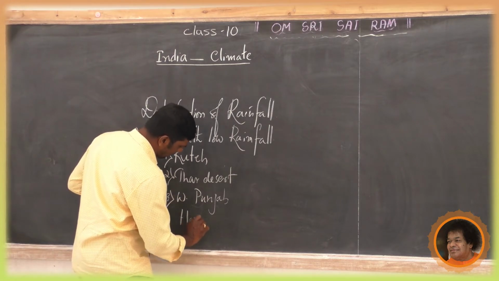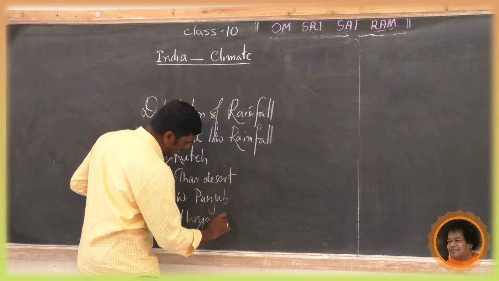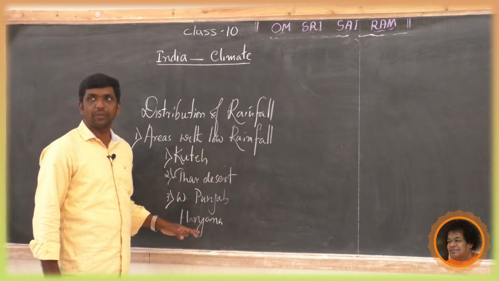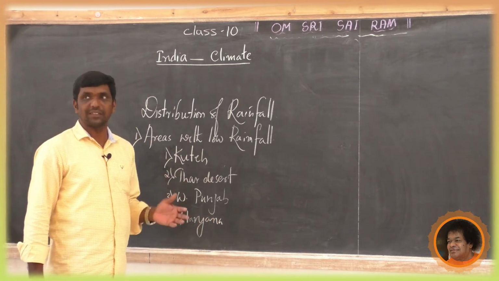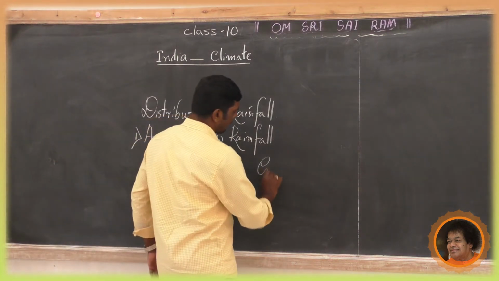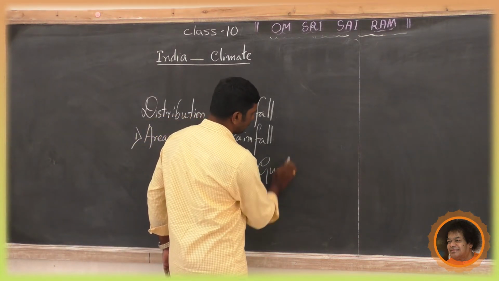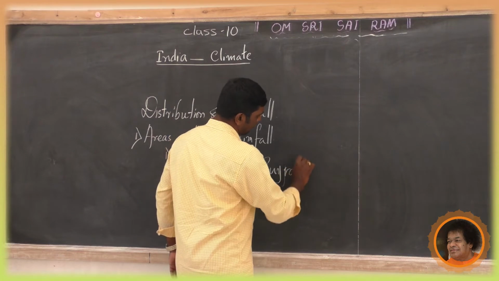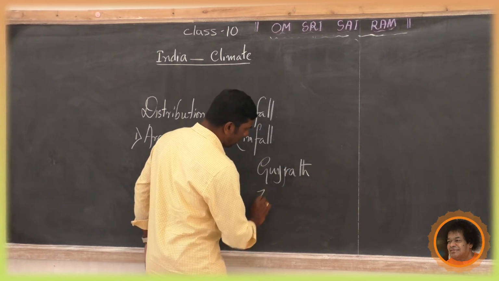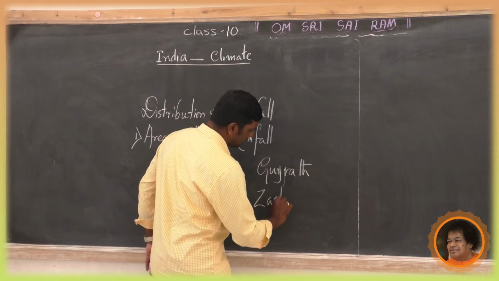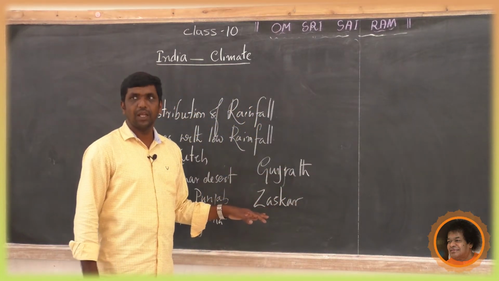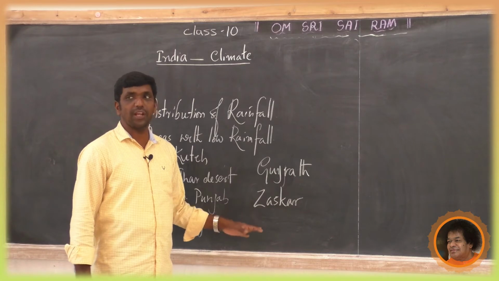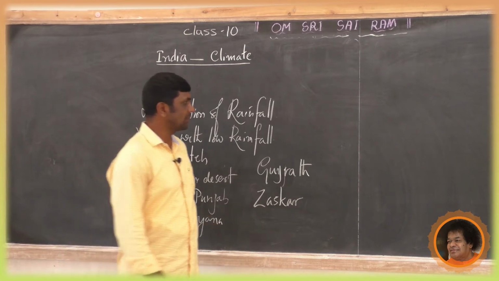Western Punjab and Haryana. Then some parts of Gujarat, which is very close to the Thar Desert. Then the Jaskar Range, north of the Jaskar Range. This is located in the Himalayan region. And the rain shadow area of the Western Ghats.